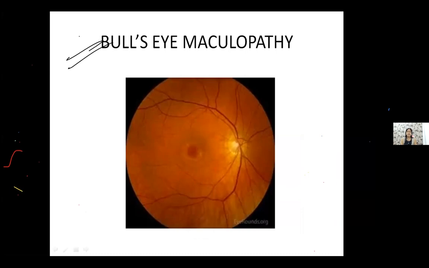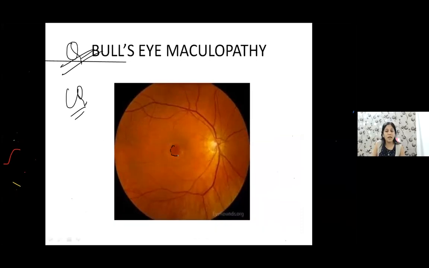Because we have a lot of chloroquine usage these days, not now, but last year chloroquine was used very widely. So bullseye maculopathy is seen in patients who have a chronic usage of chloroquine or hydroxychloroquine, and you have a hyperpigmented lesion right there at the macula. Then there is a light colored zone, again a hyperpigmented area. So this is a kind of bullseye pattern right there at the macula. Please remember this picture and that hydroxychloroquine and chloroquine have these side effects.